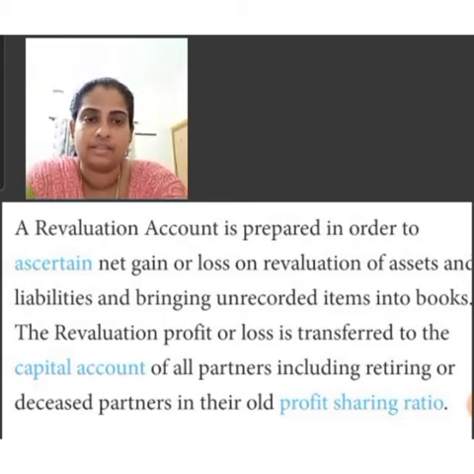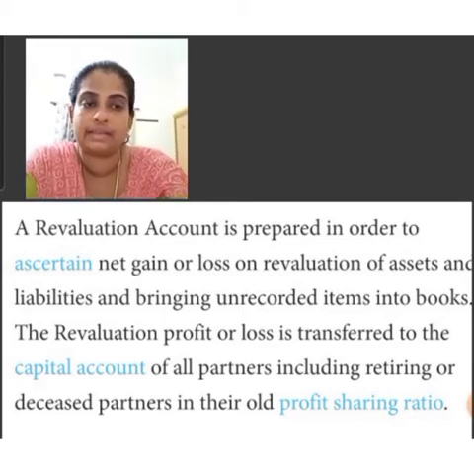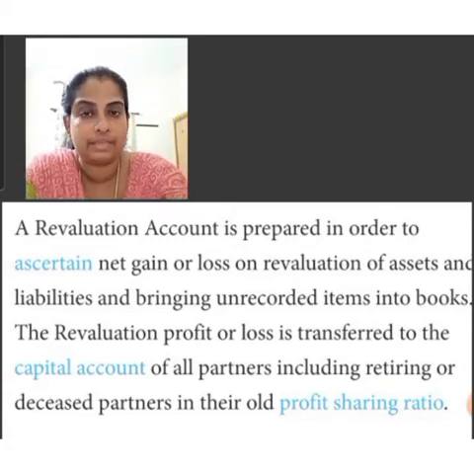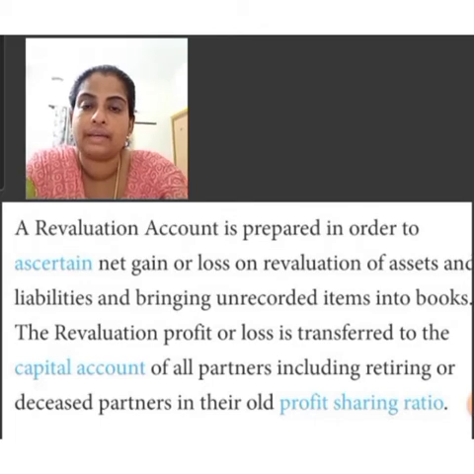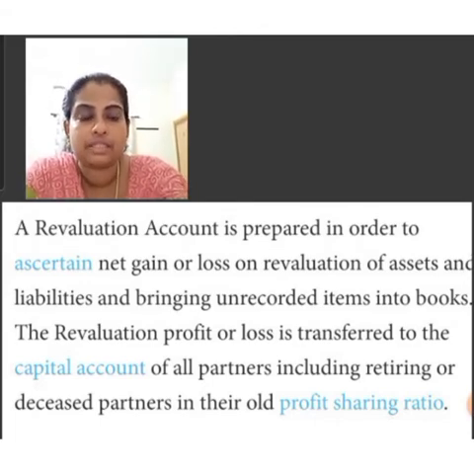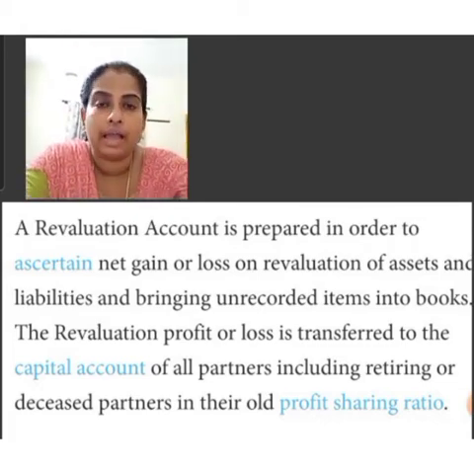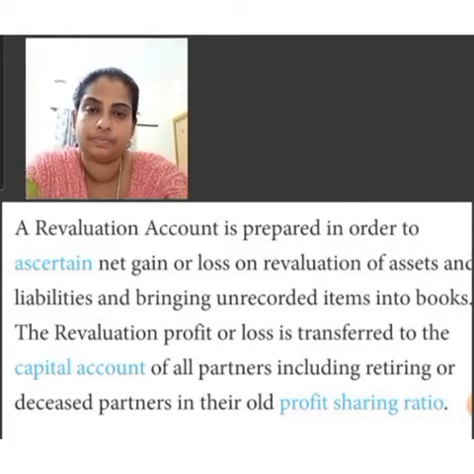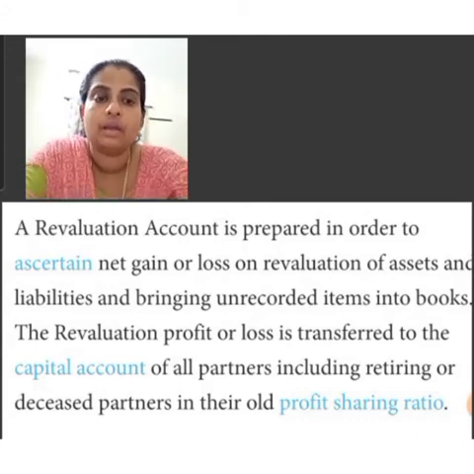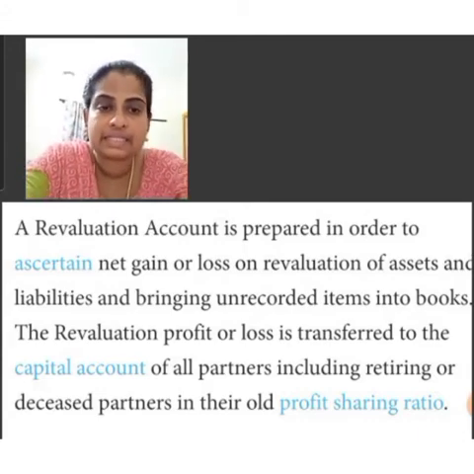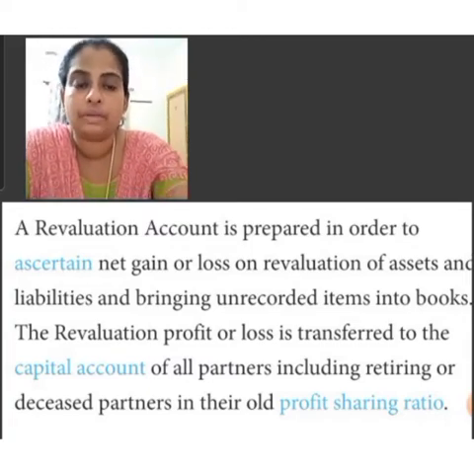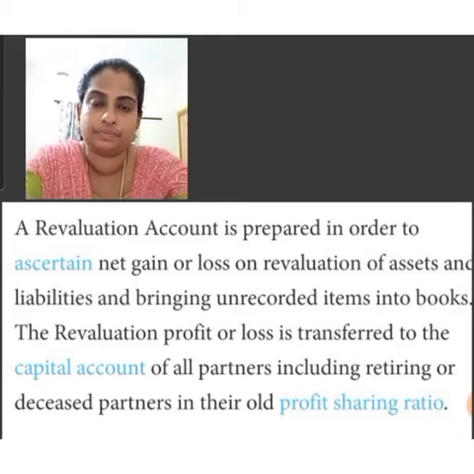Then second reason is, the new partners may think that the value of assets have gone down, whereas it has been shown at the exaggerated value. In the same way, liabilities may have been shown at lesser value. Then third reason is, the old partners may have the opinion that their assets have been shown at lesser value and liabilities have been shown at greater value.